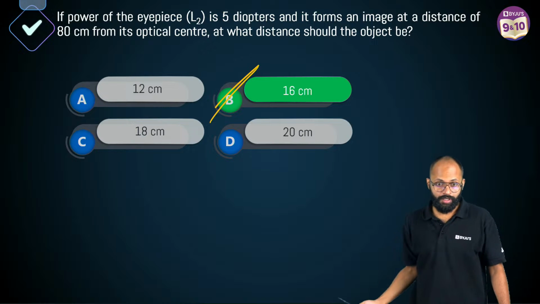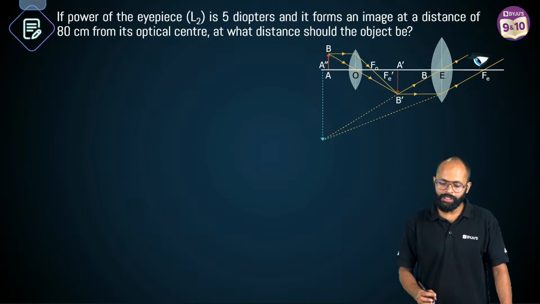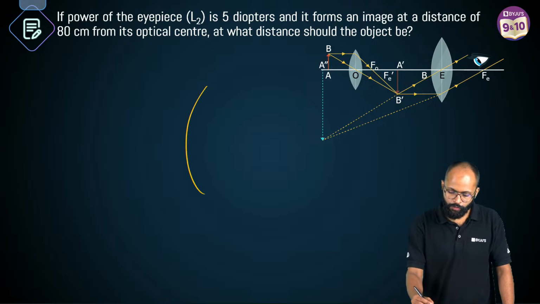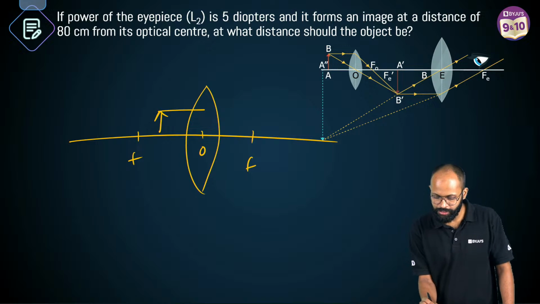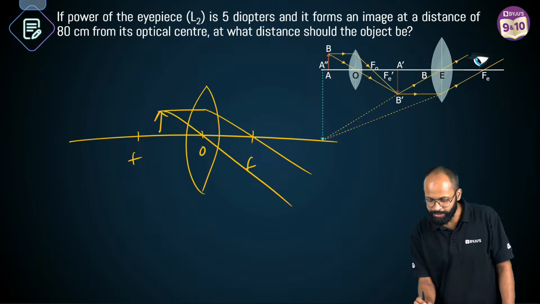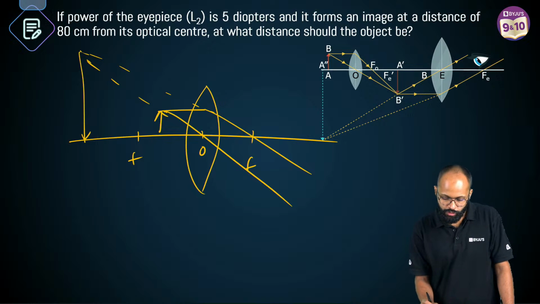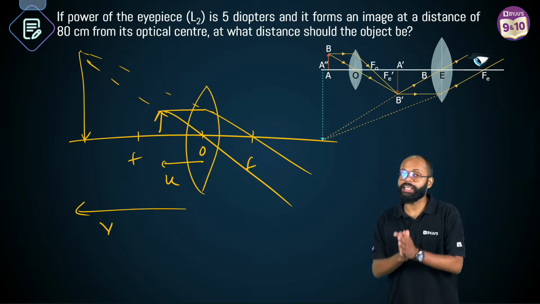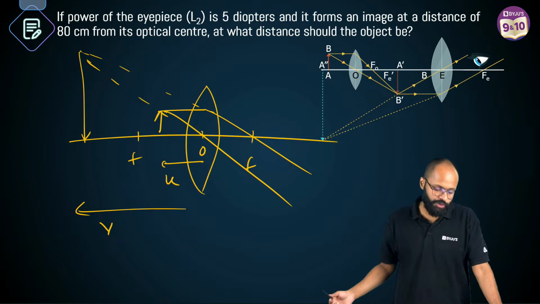Why is V negative? Remember the case: L2 is forming what? It is forming a virtual, erect and magnified image. In the case of a convex lens, how do you get a virtual erect and magnified image? Sir, this is F, this is F, this is O, this is my object. The light goes like this, passes through the focus, then passes like this. You trace it back, and what do you get? I get the image over here. So V is to the left, U is to the left. So V is negative in the case of a virtual erect and magnified image in a convex lens. Clear? That's why V is negative.